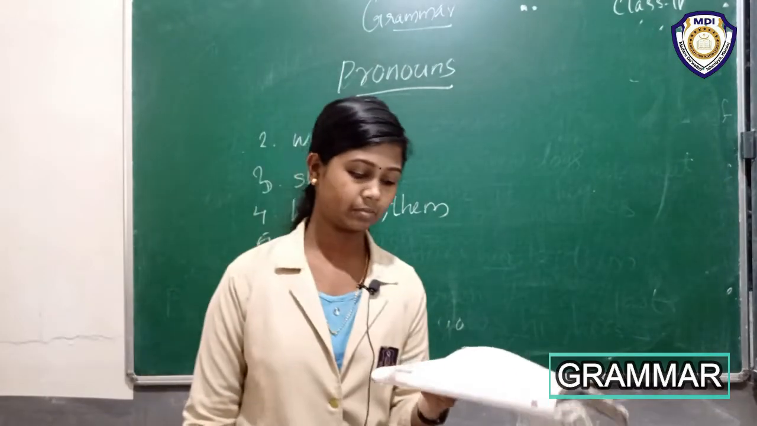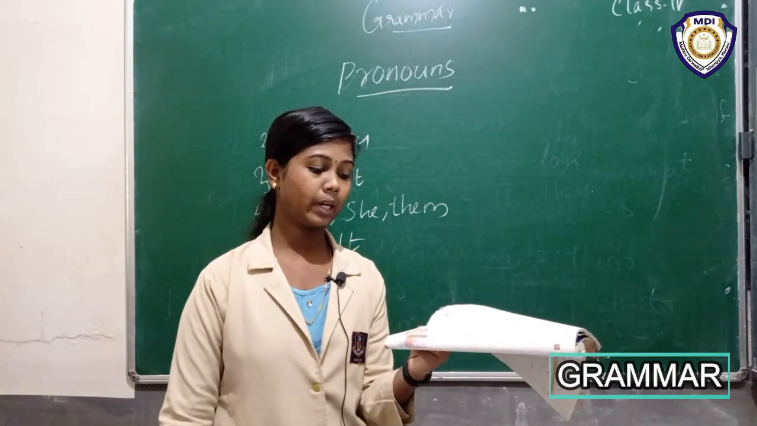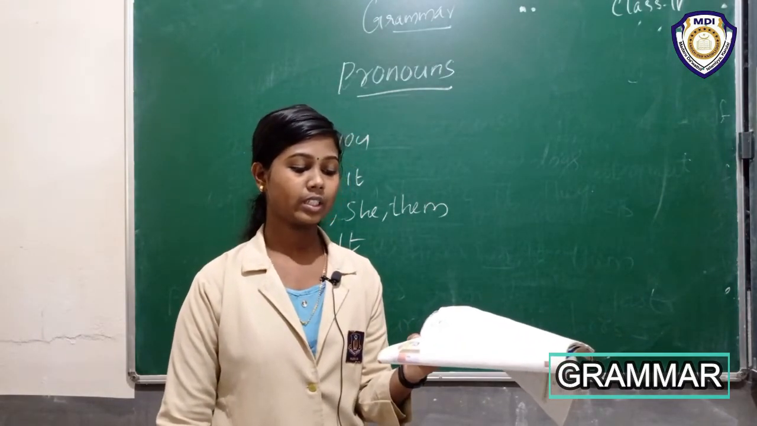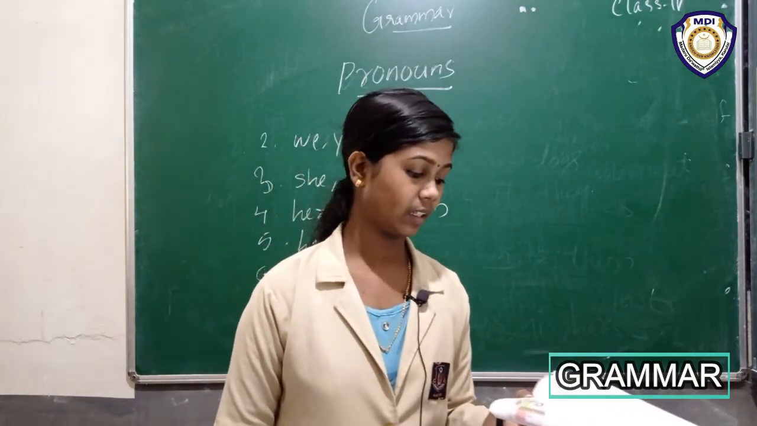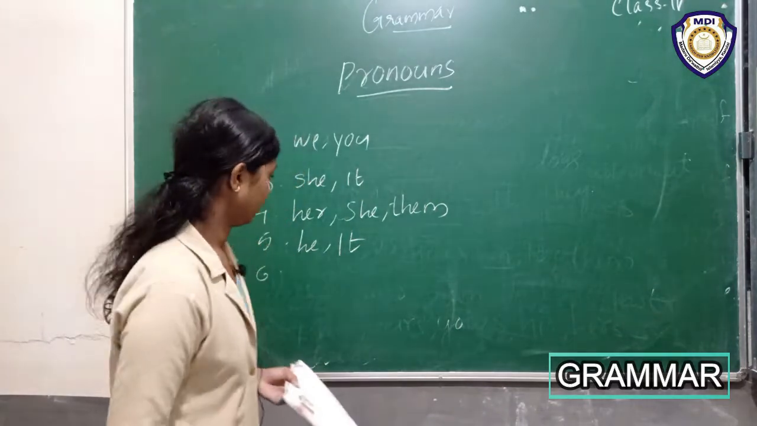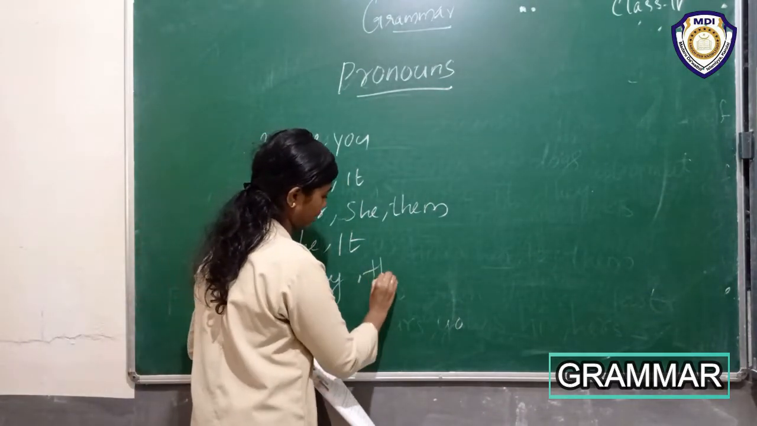Okay, then next, sixth sentence. They have taken the bicycle and are out riding them. Which are the pronouns in the sentence? They and them.